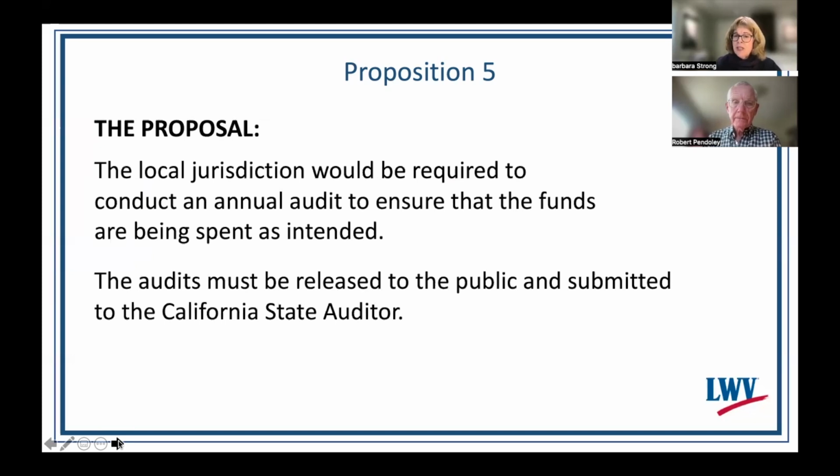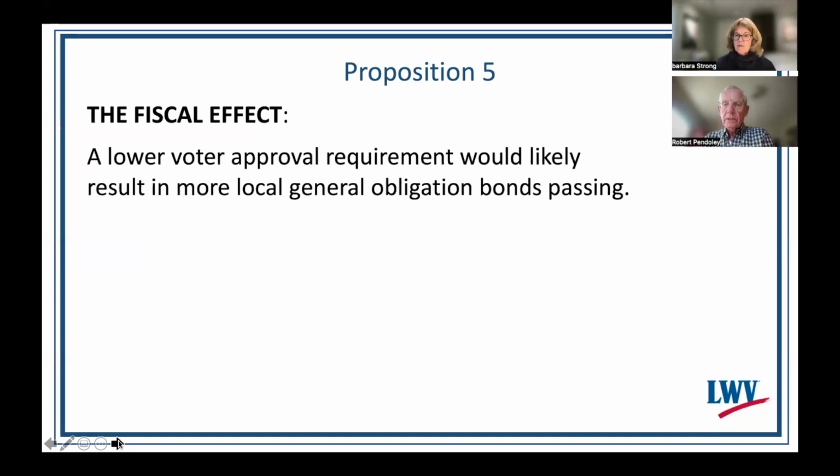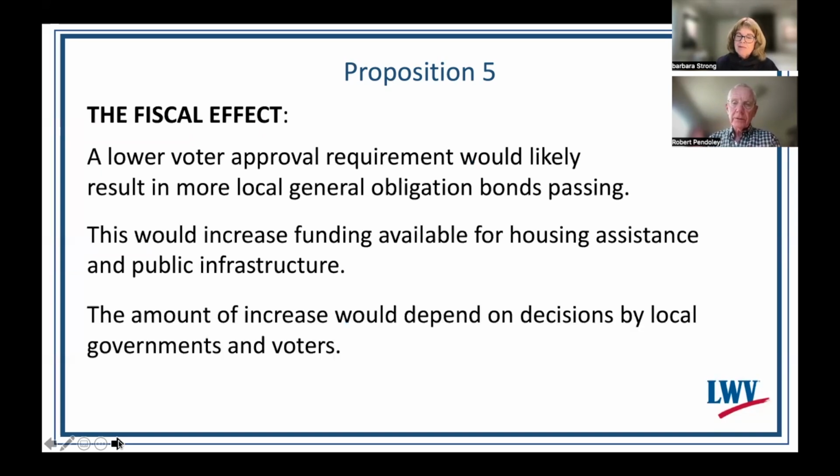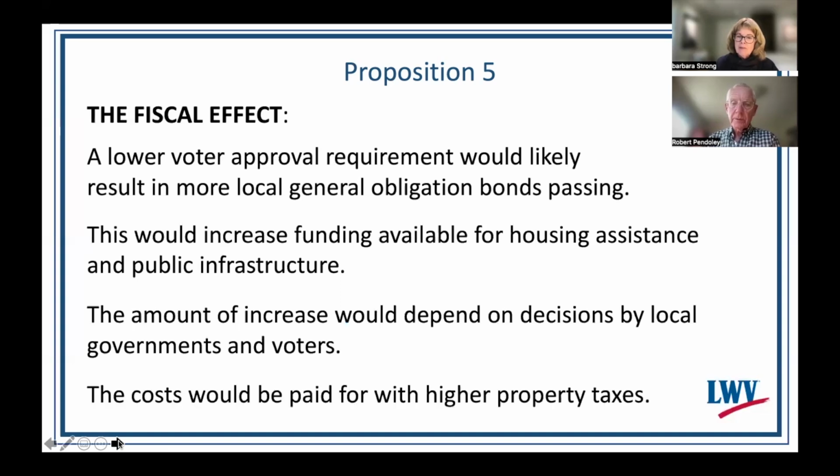What would the fiscal impact be? A lower voter approval requirement would likely result in more local general obligation bonds passing. This would increase the funding available for housing assistance and public infrastructure. The amount of increase would depend on decisions by local governments and the voters, and the cost would be paid for with higher property taxes. What do supporters say about Proposition 5?